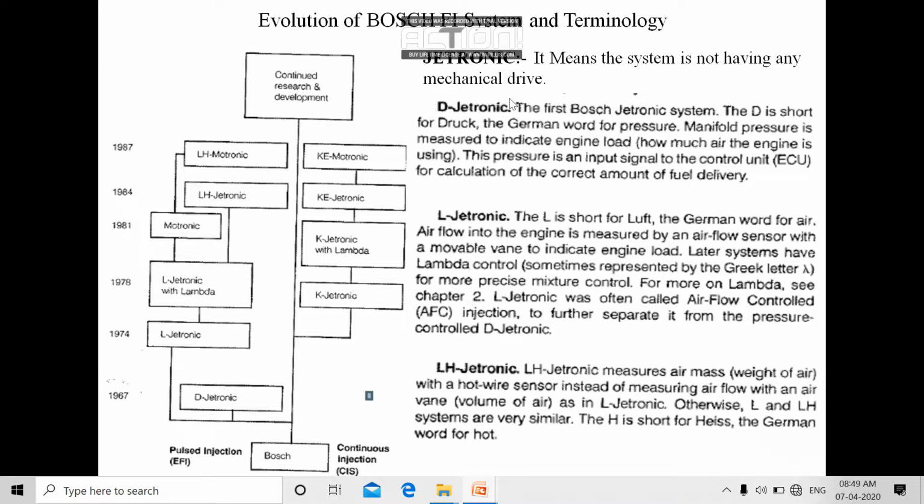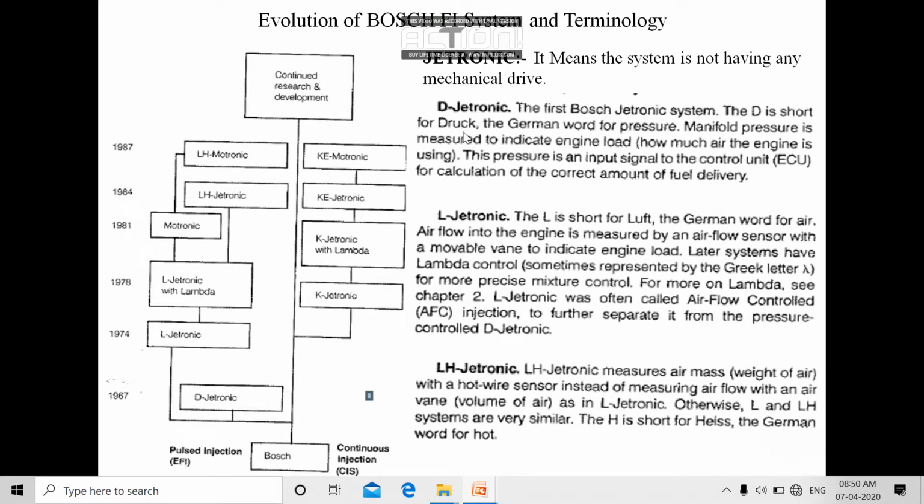For that purpose, they coupled an electric motor to the fuel injection pump. This technology is called J-tronics, which is used by Bosch and other companies which have developed injection systems for the petrol engine. So this technology is called J-tronic under the Bosch terminology.